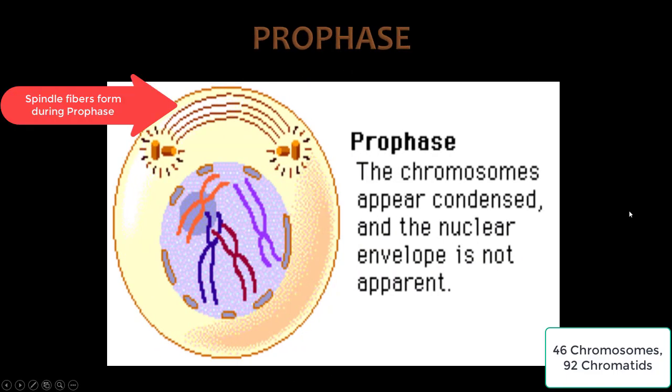Now let's move to prophase. And in prophase, the chromosomes appear condensed. So here are our chromosomes right here. And when we say condensed, that means they're getting close together or getting tightly packed together. And it says, and the nuclear envelope is not apparent. So here's our nuclear envelope right here. And if you notice, there are gaps in the nuclear envelope. Why are there gaps? Because this nuclear envelope is dissolving or disappearing.